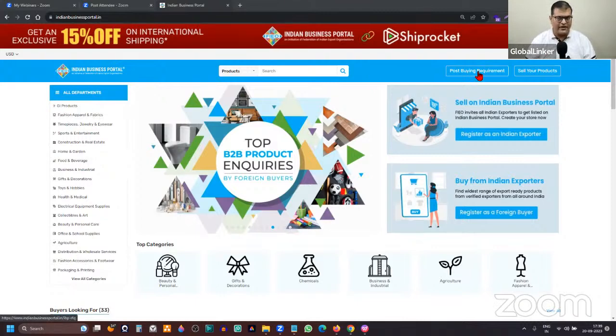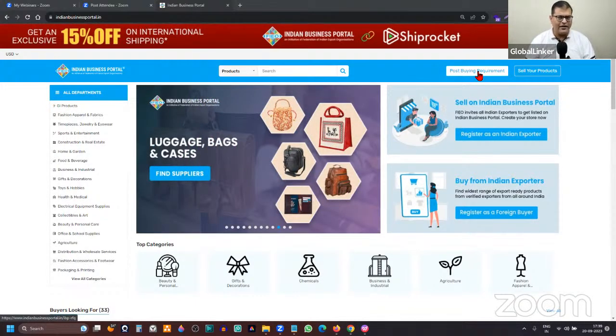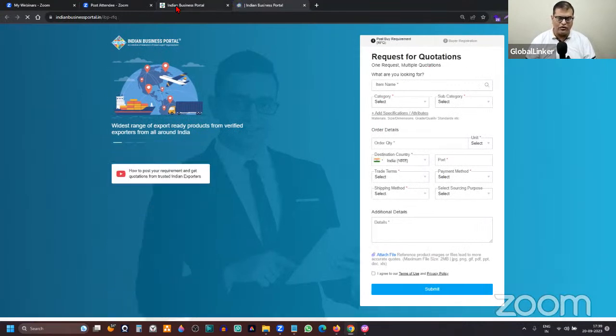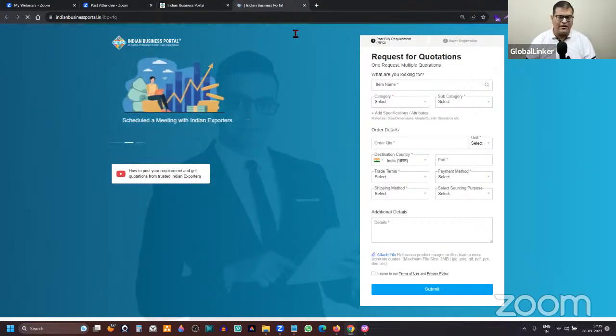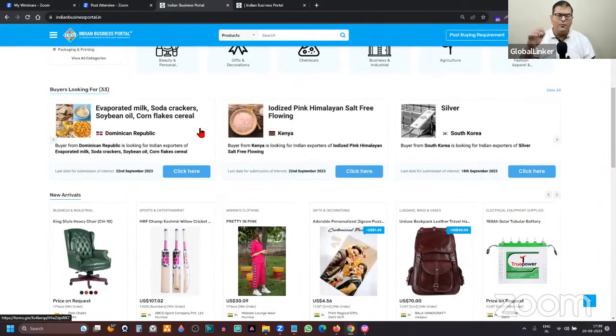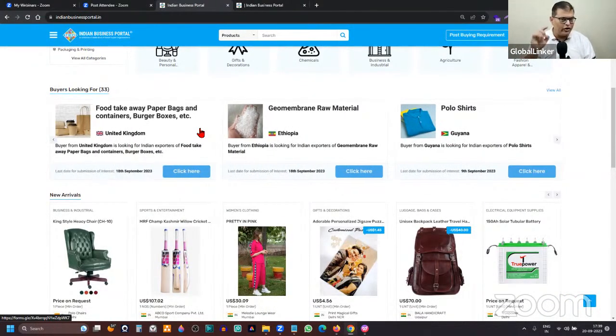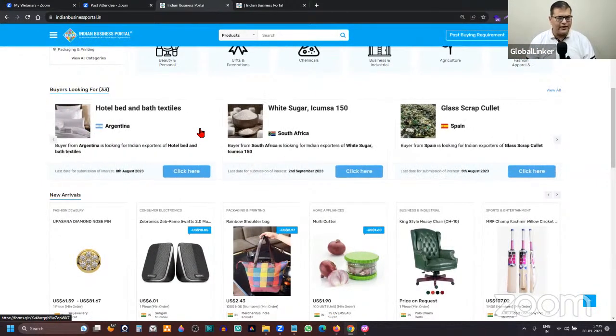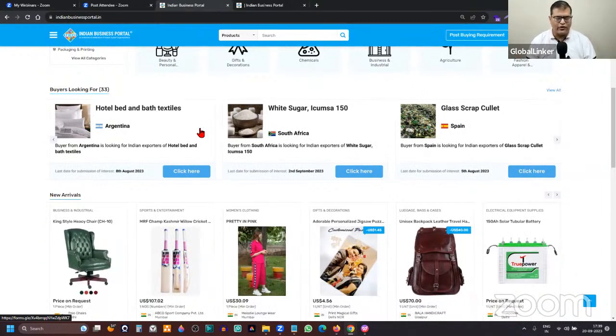Now, a buyer, when they are not able to connect with an Indian exporter on the platform, for whatever the reason may be, they can come here and submit their buying requisition. So there is a request for quotation feature which is available here. We are also going to provide these leads on your Digital Catalog seller panel, and that is something I'll be showing to you a little later when I demonstrate the Digital Catalog creation process.